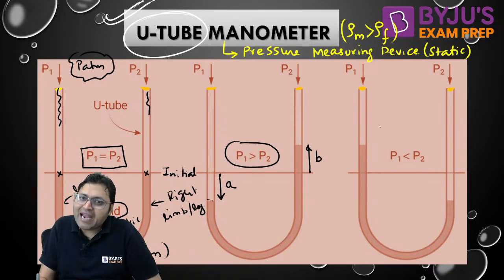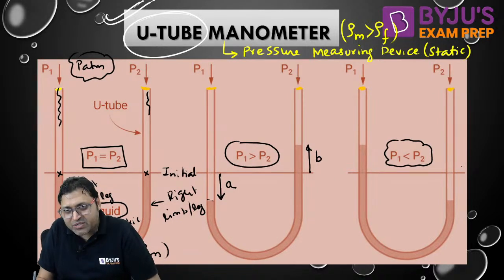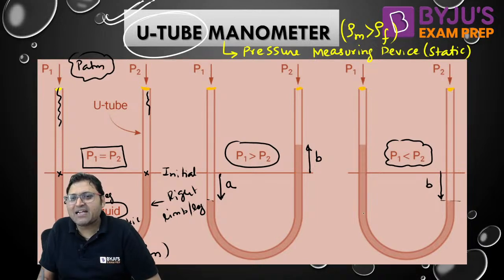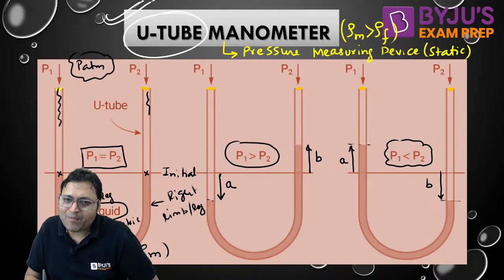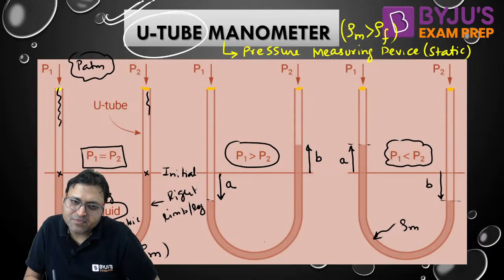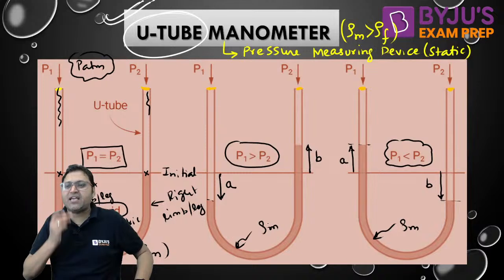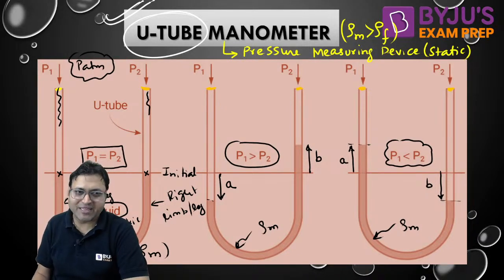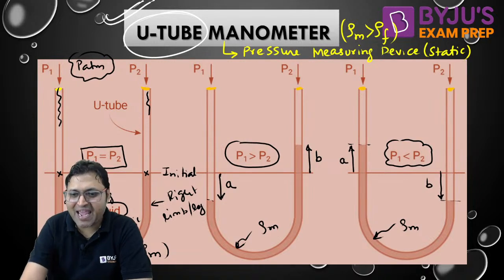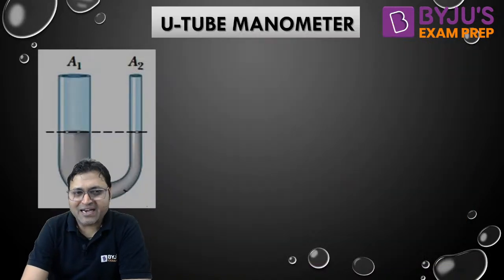And if P1 is less than P2, then there will be a downward deflection of manometric liquid in the right limb, whereas there is an upward deflection in the left limb. So depending on the pressure variation, the deflection of the manometric fluid will occur. And what is the relation between A and B?